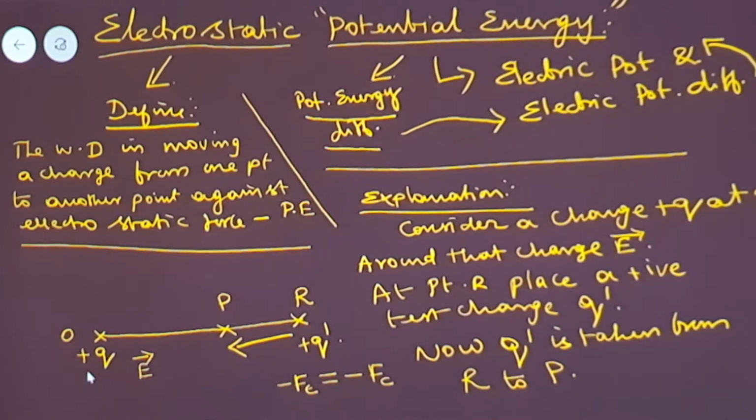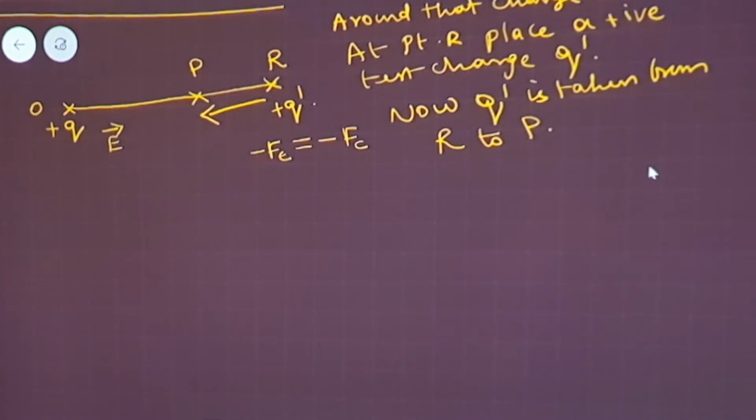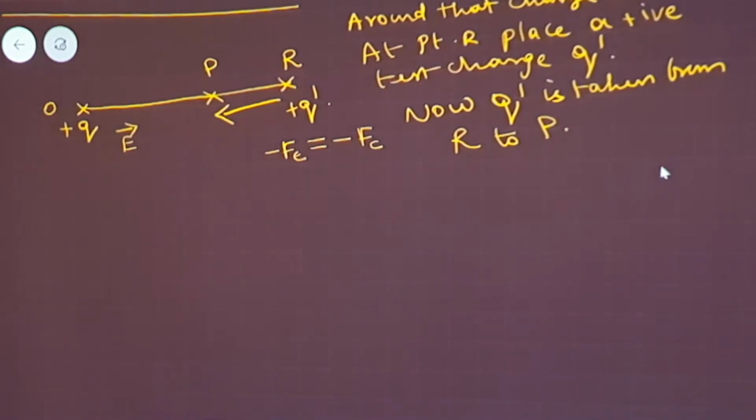See, in between this charge plus Q and this plus Q dash, I am having a force of repulsion. If I am moving this charge Q dash from R to P, I have to do a work because already there is a repulsive force. Now I have to move this charge Q dash from R to P, means I have to do a work against the force of repulsion.